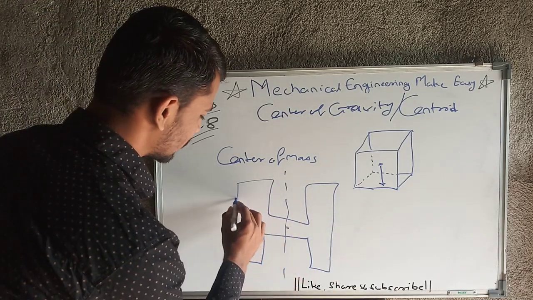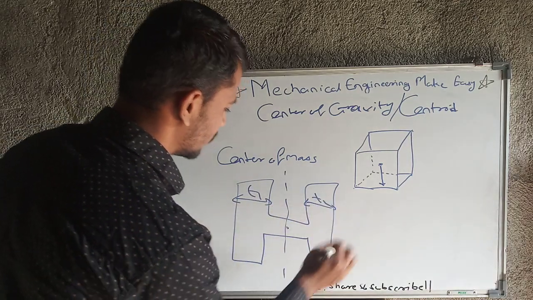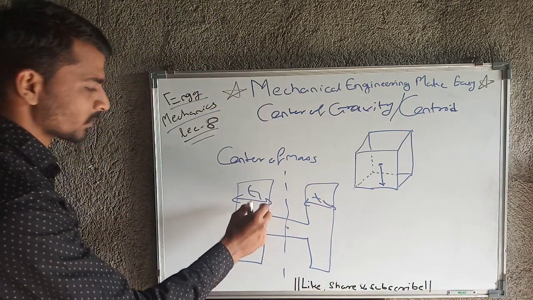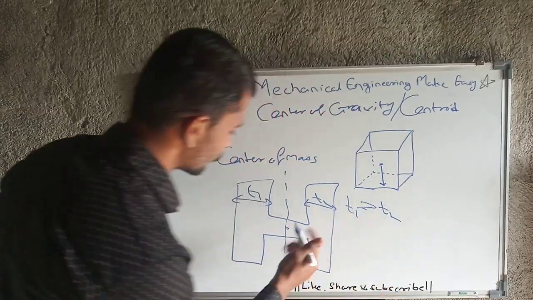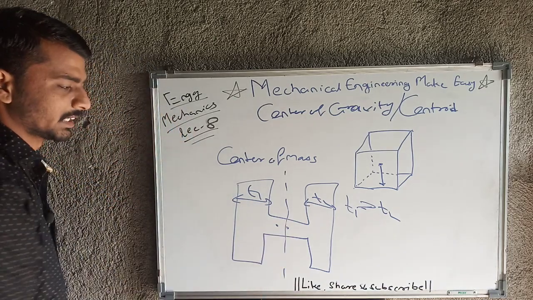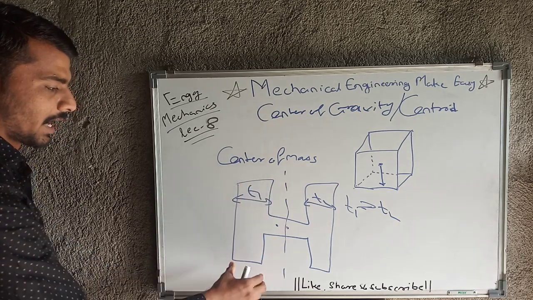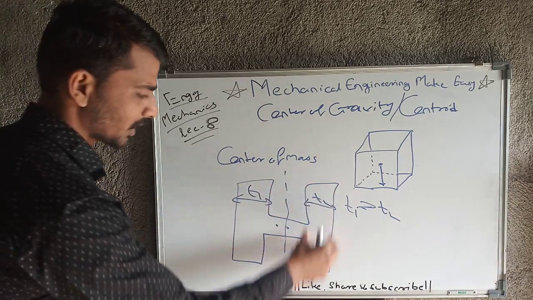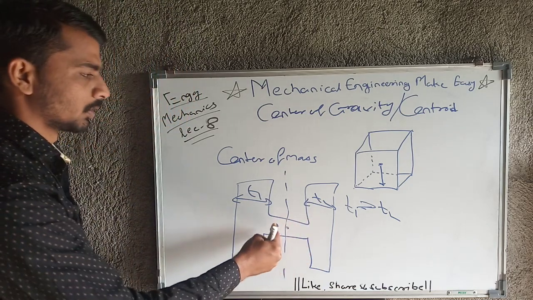If I vary the thickness, for example this is thickness T1 and this is thickness T2, and T1 is greater than T2, then this point will shift somewhere here. That is the center of mass, because the mass concentrated at this limb is greater than the mass concentrated at this limb, so the center of mass will shift somewhere here.